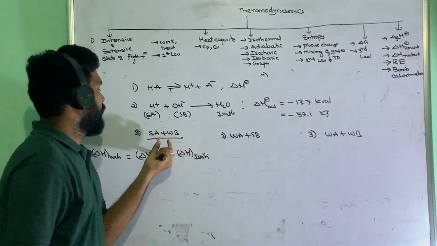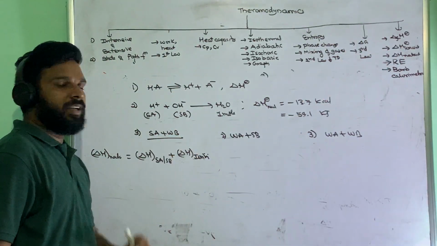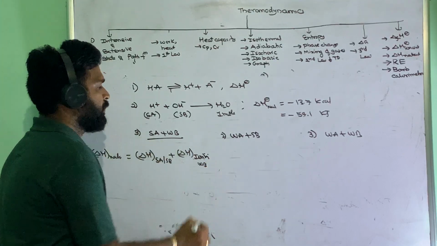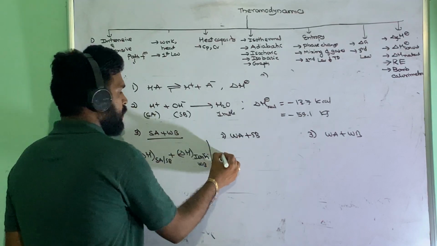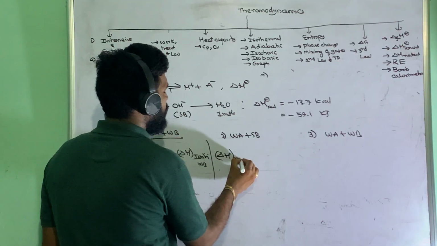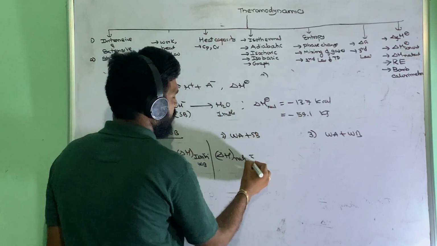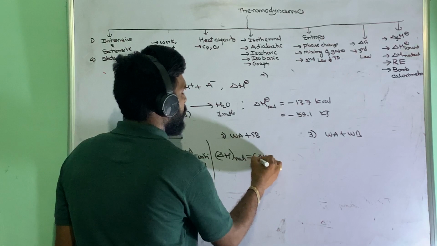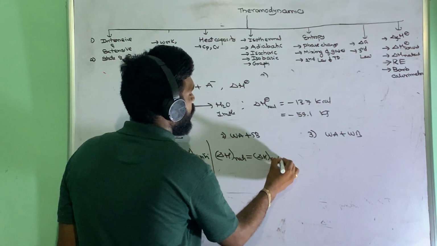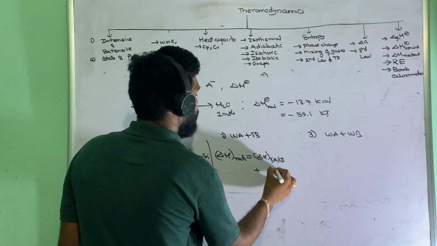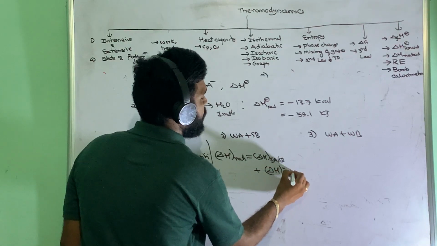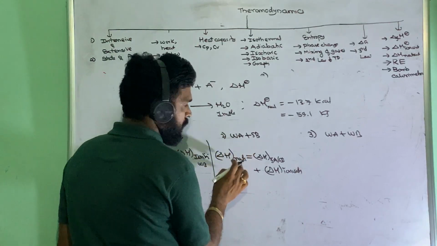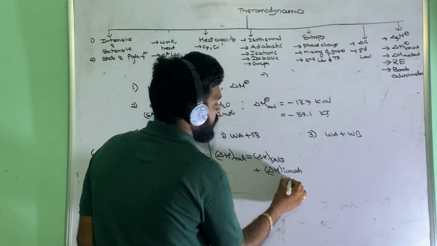For the weak base to dissociate, it requires some energy, and that is related to the weak base. Same way for weak acid and strong base, delta H neutralization is the same delta H for strong acid, strong base plus delta H ionization of which one are we using? Which one is the weak one? The weak acid.